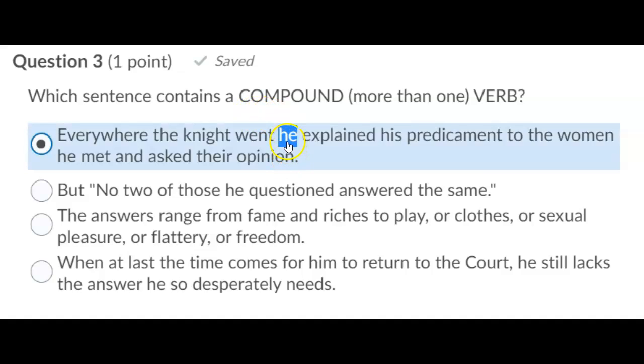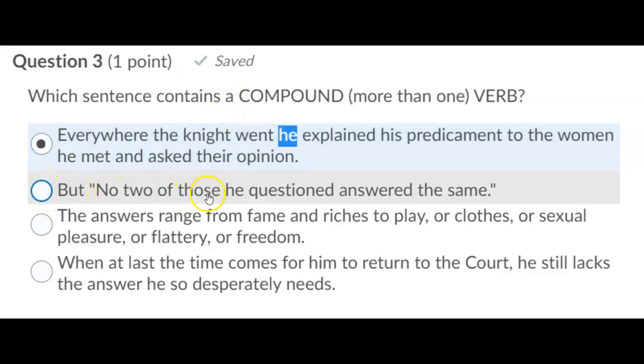What did he do? He explained his predicament to all the women, but what else did he do? He also asked, and is a clue here. So we've got 1 subject, he, with explained and asked. That's 2 verbs. But no 2 of those answered the same.